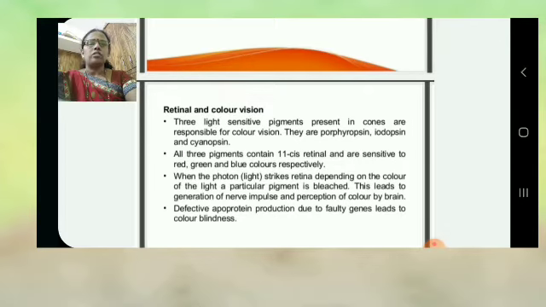When a photon, or light, strikes the retina, depending on the color of the light, a particular pigment is bleached. This leads to the generation of a nerve impulse and perception of color by the brain. Defective apoprotein production due to faulty genes leads to color blindness.